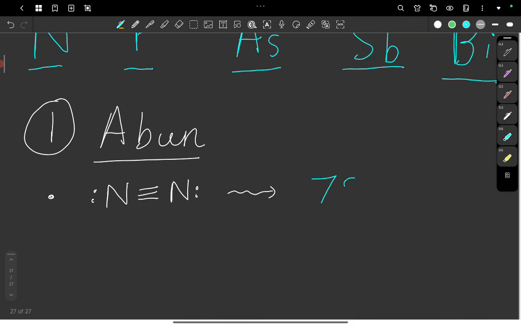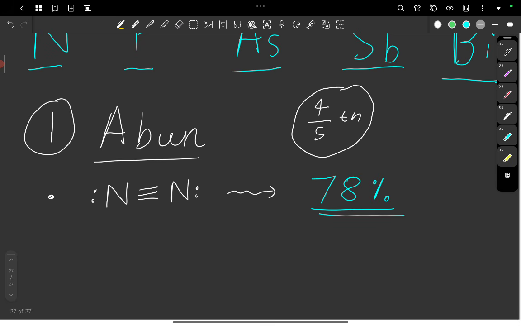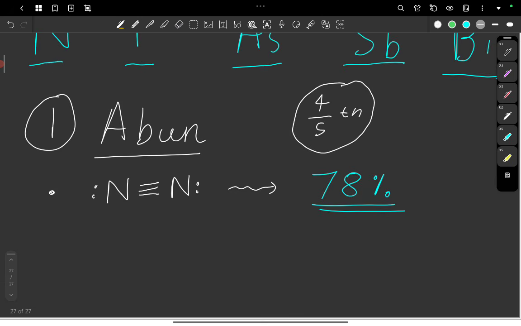The atmosphere contains 78% of nitrogen, which is a huge amount, almost 4/5 of the total atmosphere. Nitrogen is the most abundant gas in the entire atmosphere, followed by oxygen and then other gases.